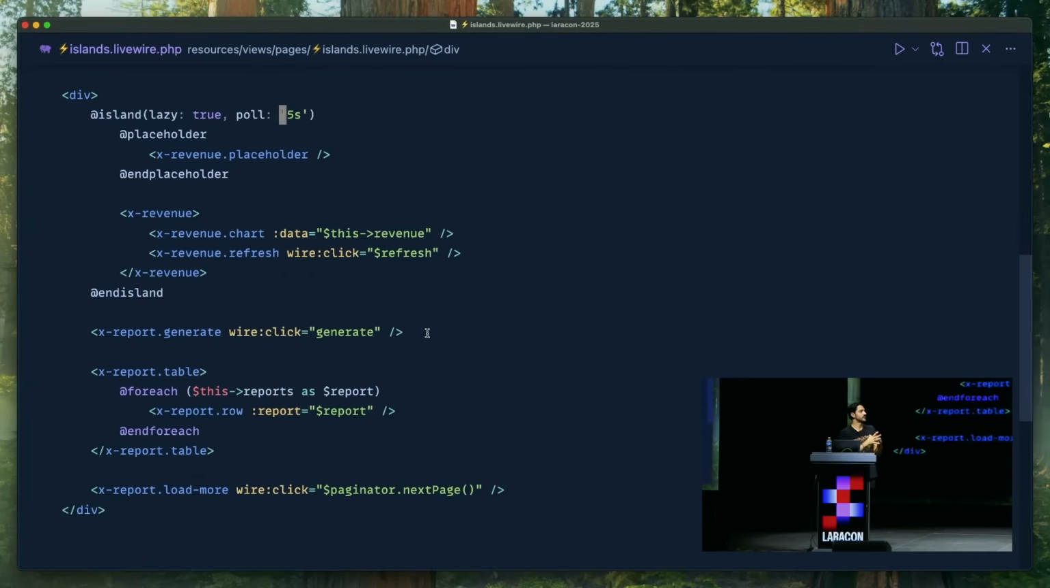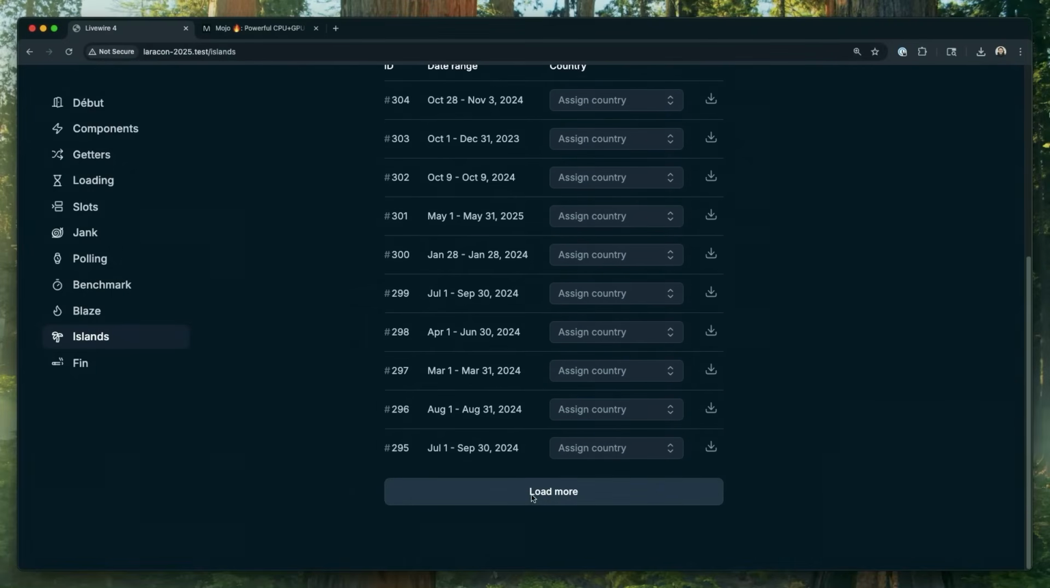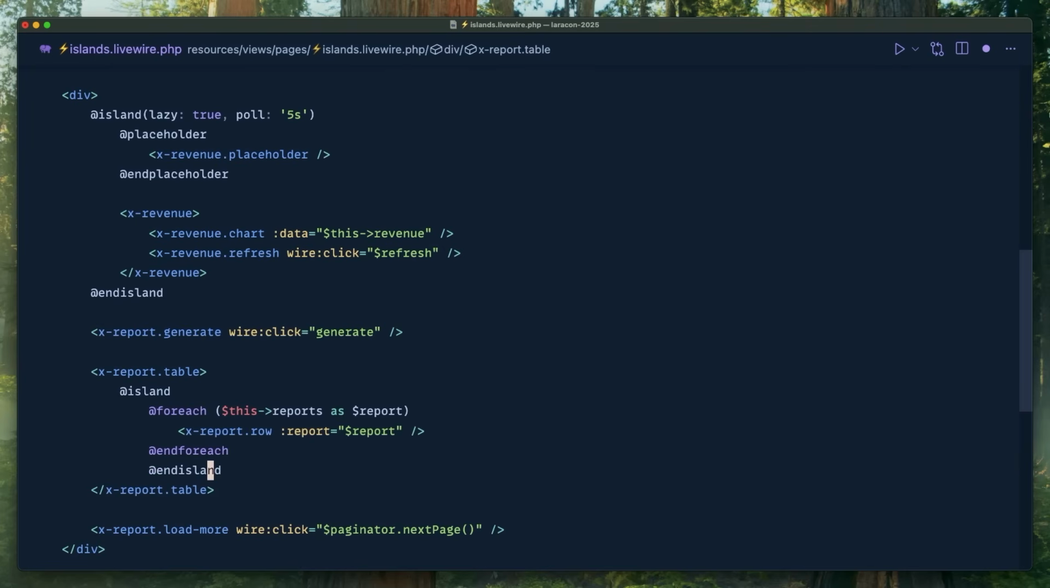When you use them for extracting expensive parts of your template, we can push them a little bit farther and do something that was previously impossible in Livewire. So here's a bunch of results and a load more button, okay? I'm gonna put all those results on their own island. So at island, and then end island right here, okay? And we're gonna give this island a name. We're gonna call it reports.